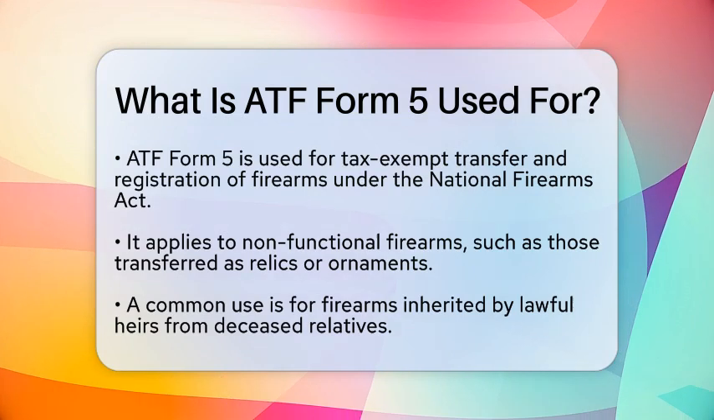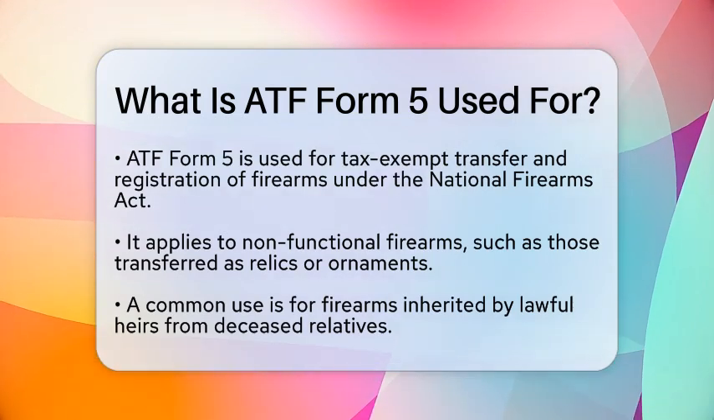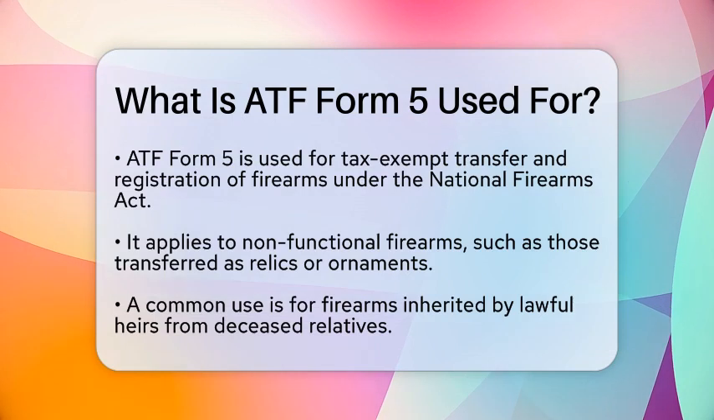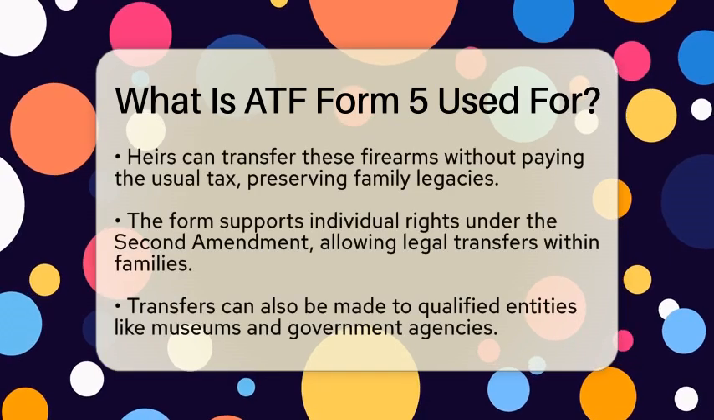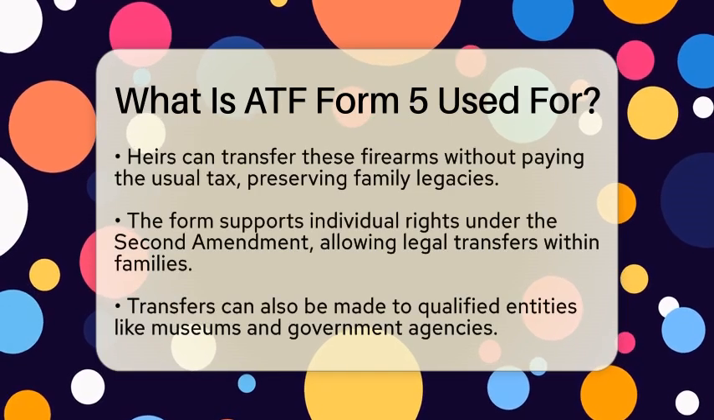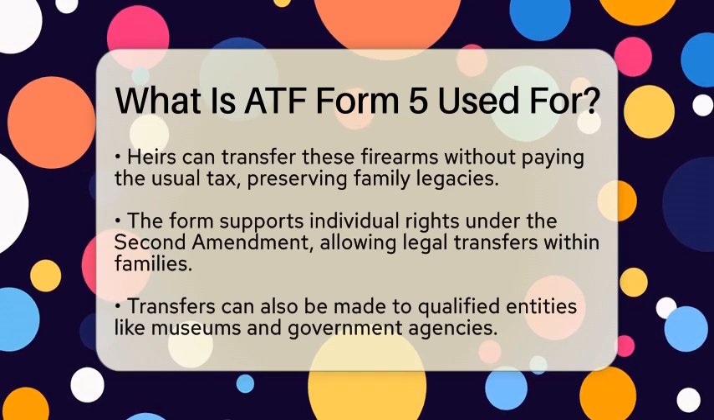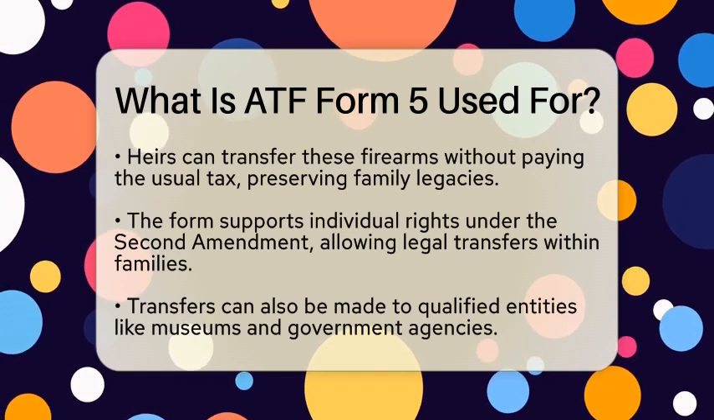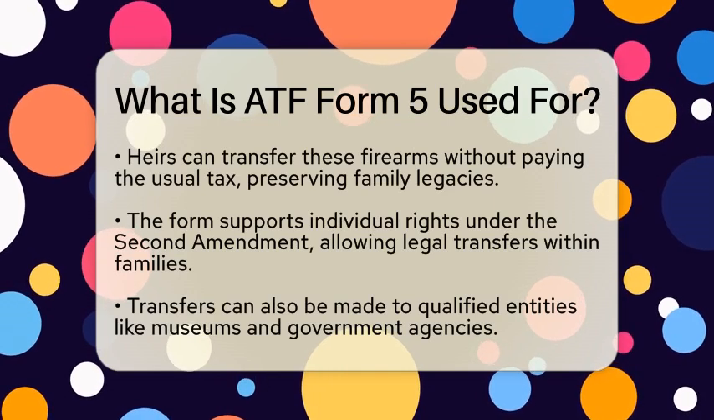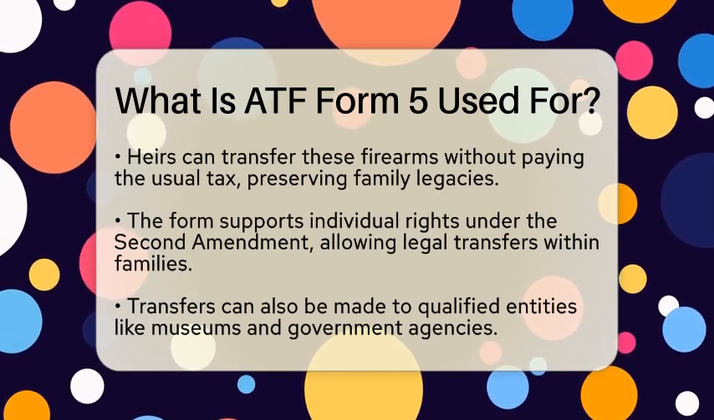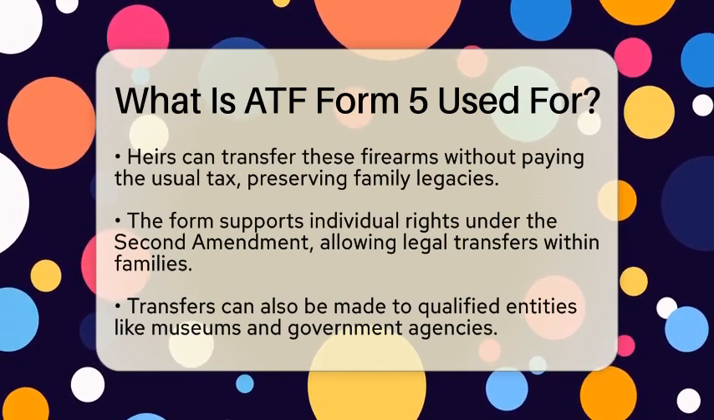to lawful heirs. For instance, if someone inherits a firearm regulated by the National Firearms Act from a deceased relative, they can use ATF Form 5 to complete the transfer without paying the typical tax required for such transactions. This process is particularly significant for families who want to maintain their legacies without incurring additional financial burdens.